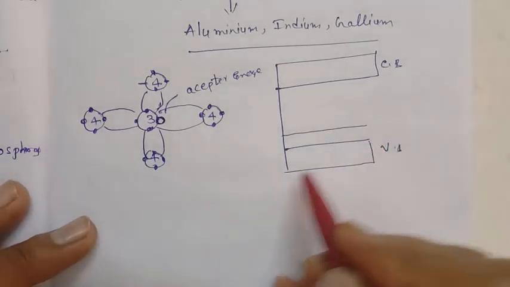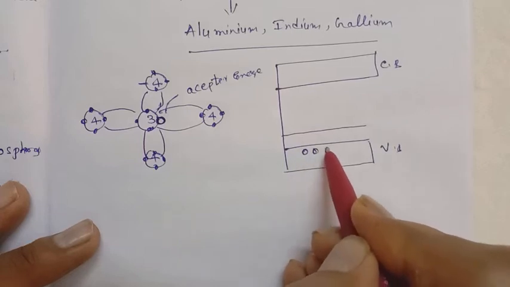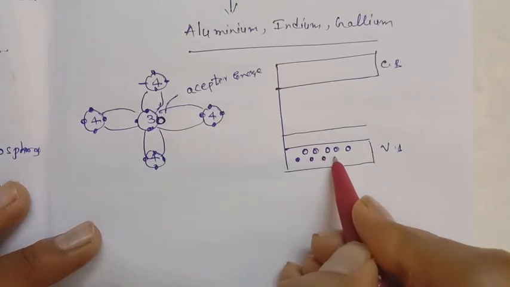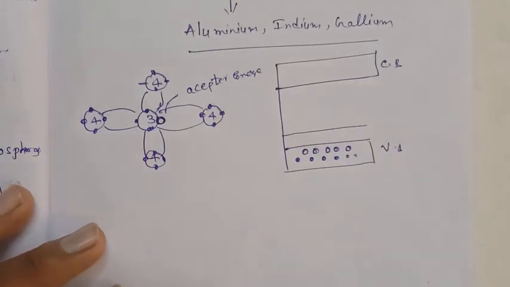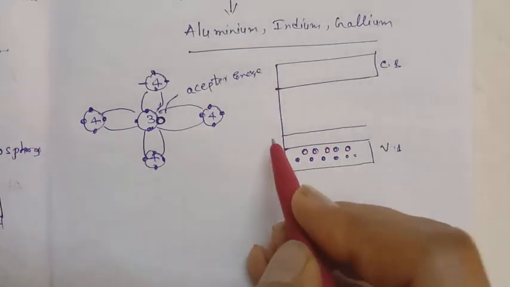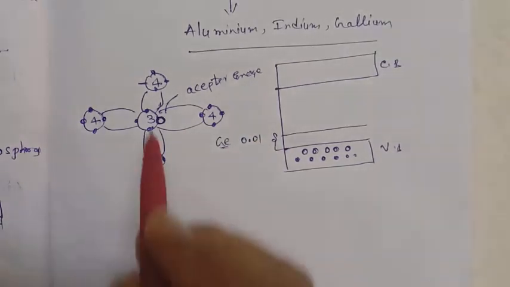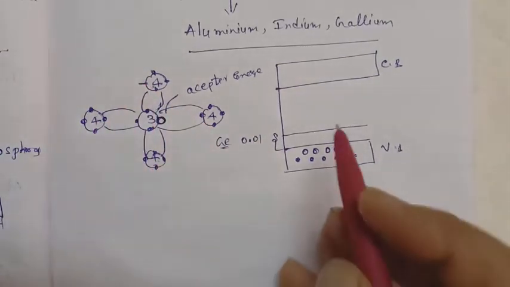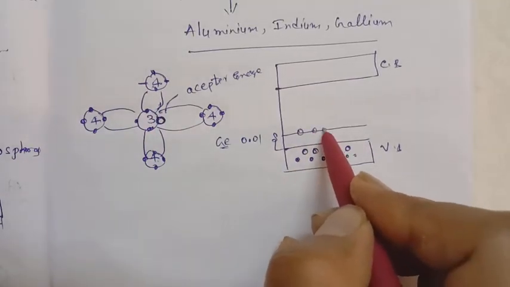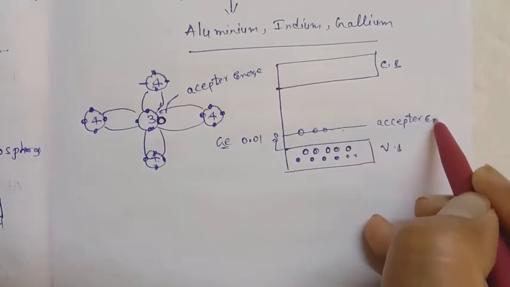So already there are so many vacancies and electrons also. By supplying a very minimum amount of energy, around 0.01 electron volt in the case of germanium, these electrons are shifted to the acceptor level. Why? Because it has some vacancies.